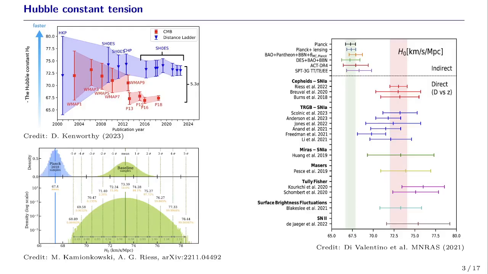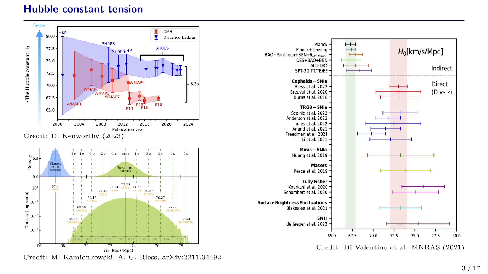But we are all aware of the recent tensions and anomalies this Planck ΛCDM model is facing, the most significant being the Hubble constant tension, or the 5 sigma discrepancy in the measurement of the Hubble constant between early versus late time probes. To address this Hubble constant tension or these rising discrepancies, different dynamical dark energy models have been proposed, but we need to understand what happens if we deviate from ΛCDM.